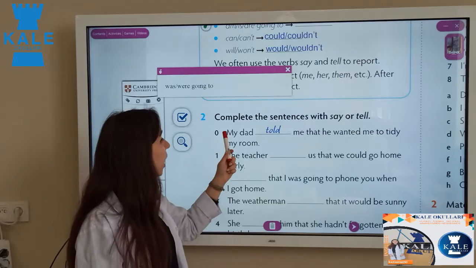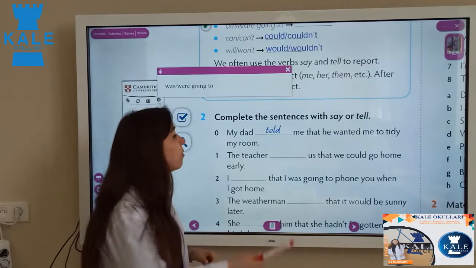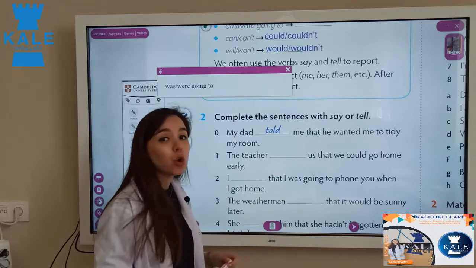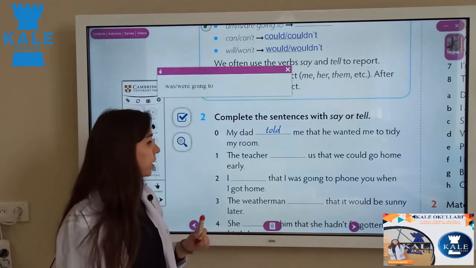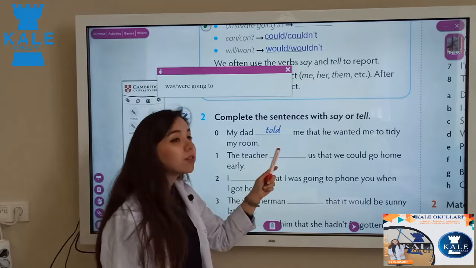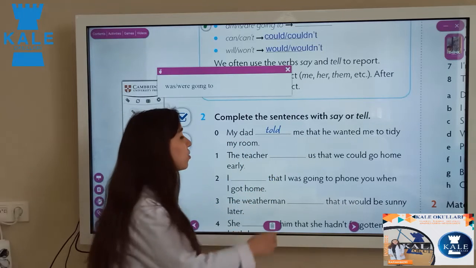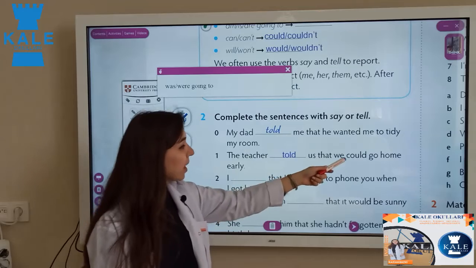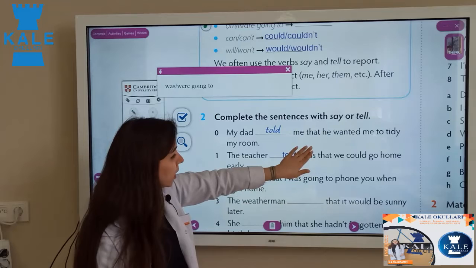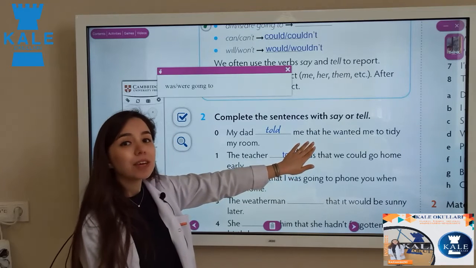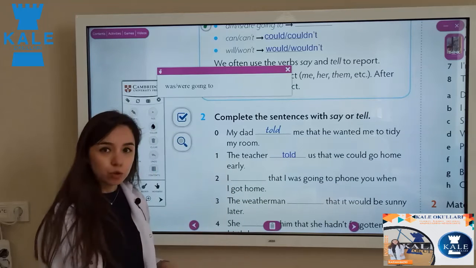So look here: "My dad told me that he wanted me to tidy my room." Why is told written here? Because after told we have an object, so we need to write told here. "The teacher..." here what should we write, say, said or told? Here again we have an object. So the teacher told us that we could go home early. But if we don't have us here, look here. If us is omitted, we can write: the teacher said that we could go home early today.